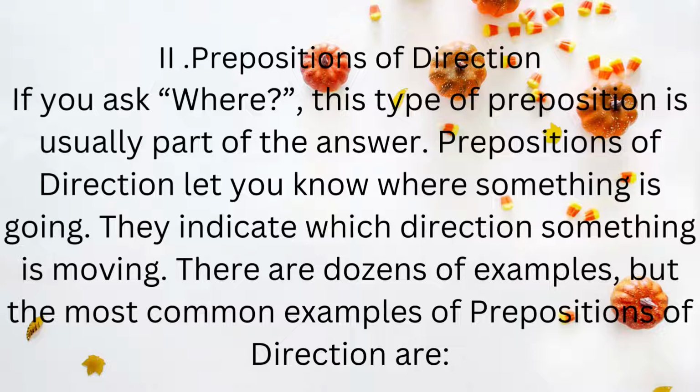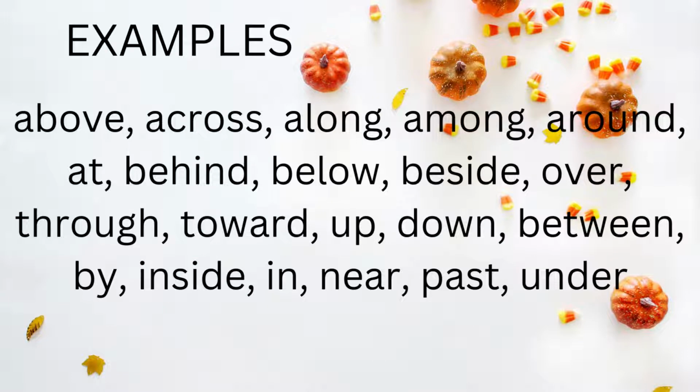Now the second category of simple preposition is the preposition of direction. If you ask where, this type of preposition is usually part of the answer. Prepositions of direction let you know where something is going. They indicate which direction something is moving. There are dozens of examples, but the most common are above, across, along, among, around, at, behind, below, beside, by, inside, in, near, past, under, between, down, up, toward, through, and there are many more.